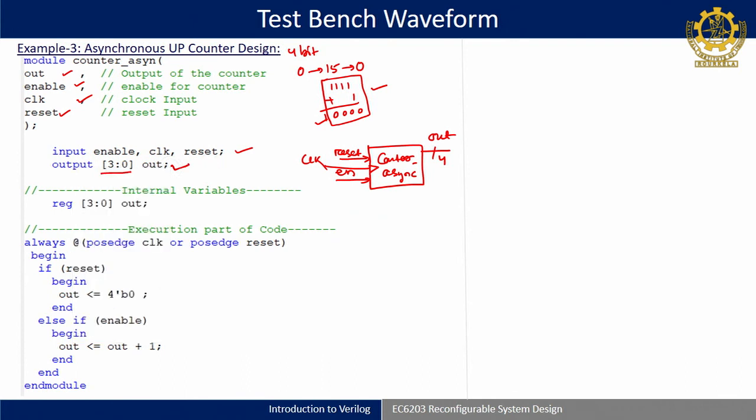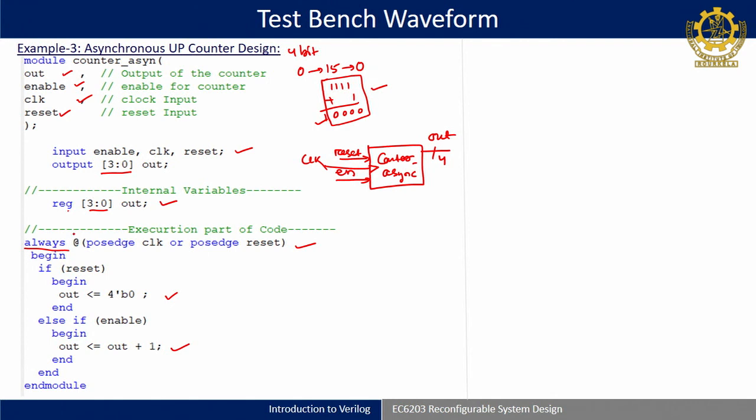Now, here again we have done internal variable declaration. So, that is reg range 3 is to 0 and out. Okay. So, because here in the code, if you see inside the always block, out has been assigned a certain value, either 0 or out plus 1. So, a certain assignment or statement is executed and assigned to out, right. So, that is why we have declared it as a register with appropriate vector 3 is to 0, right. So, then after that the code is like this. This is actually something we will see in detail in behavioral level modeling. For the timing you can just see this, it will help you to carry forward your lab also.